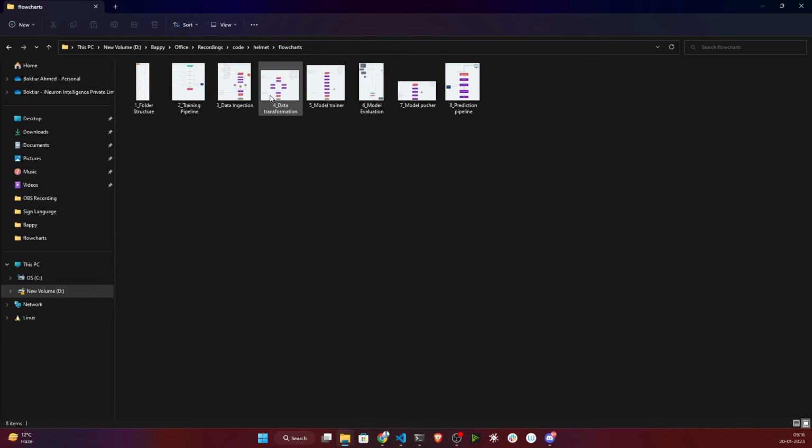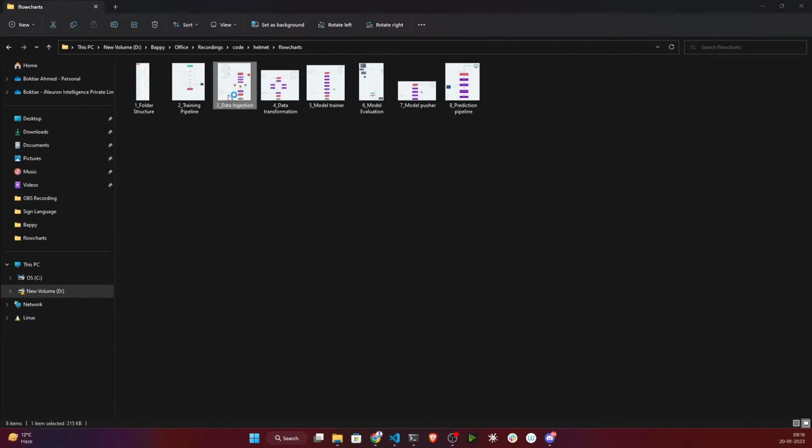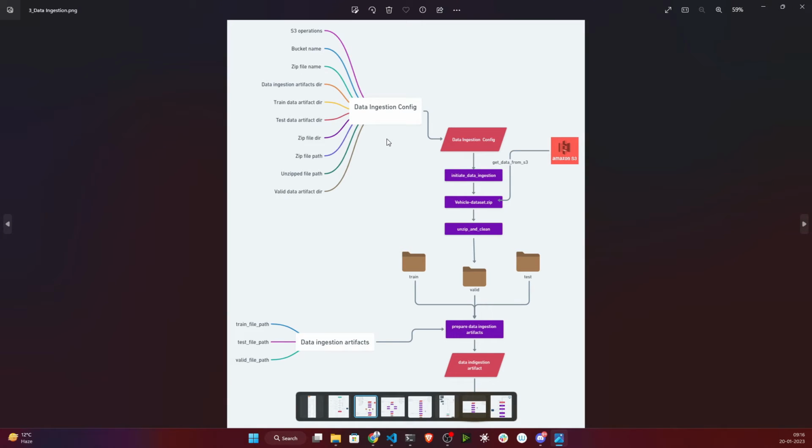If I open the flowchart again, let's open this data ingestion flowchart. As I already discussed, whenever you are writing any component, these components will take some arguments as a configuration. Here, if you see, it will take the S3 operation, then your bucket name, zip file name, data ingestion artifacts directory, train data artifacts directory. These are the paths it needs, otherwise it won't be able to do the job.